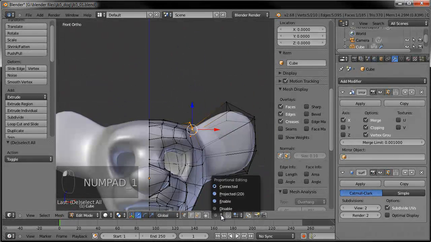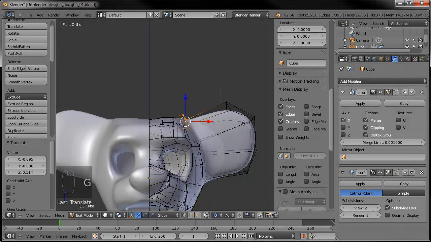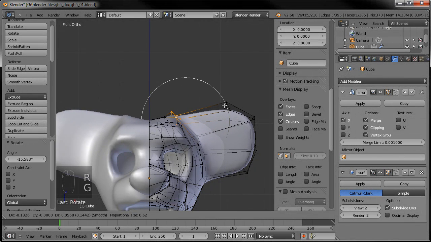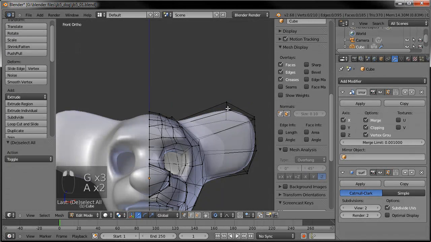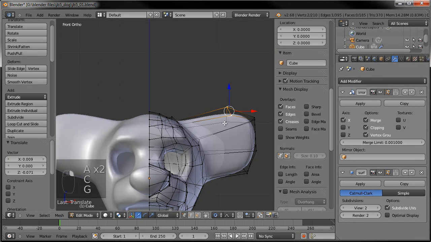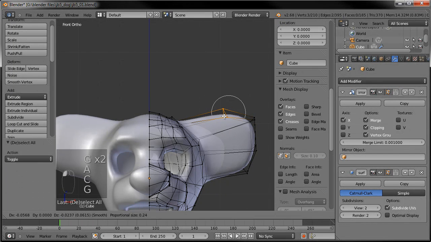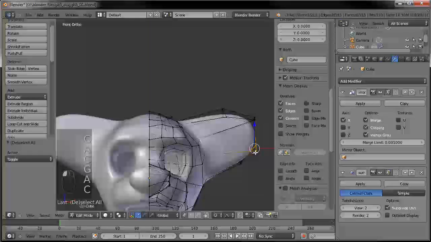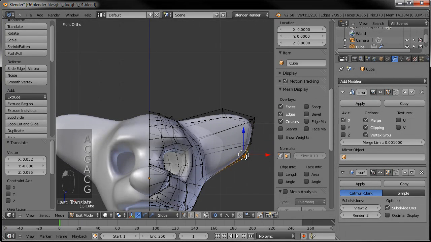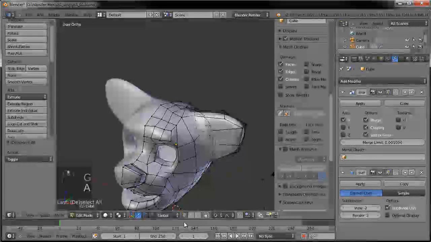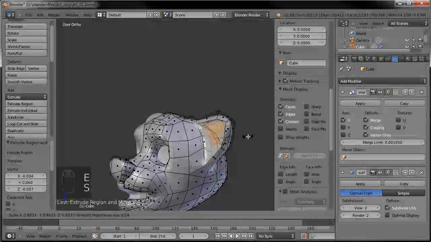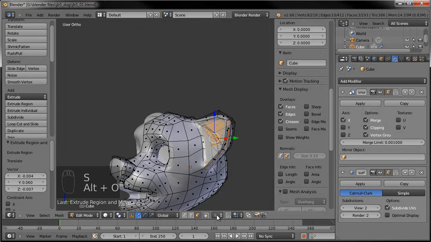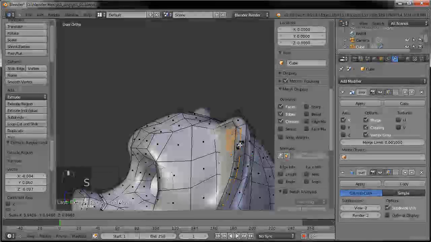Okay, so let's turn on our proportional editing and just drag that over, rotate it around, and then maybe grab the very top of his head, pull that up so it's not so flat. Okay, so now we can go in and start angling the ear a little bit better. Okay, so let's grab these faces here and extrude them in and turn off proportional editing with Alt-O. Same thing as disabling it there. Scale that down.